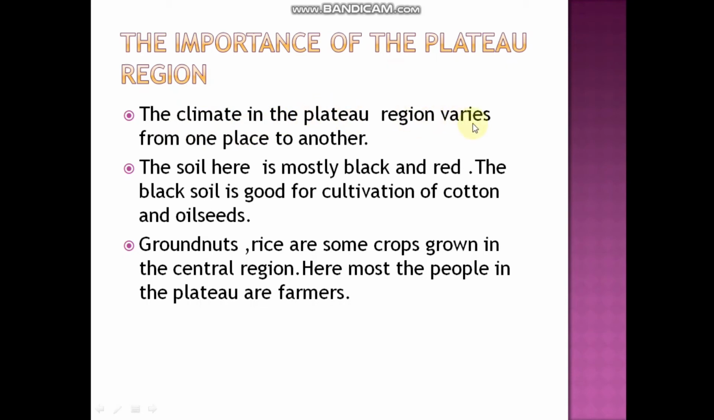The climate in the Plateau region varies from one place to another place. The soil here is mostly black and red. The black soil is good for cultivation of cotton and oil seeds. Black soil is very fertile for cultivating cotton and oil seeds. Groundnut and rice are some crops grown in central region. Most of the people in this plateau are farmers.